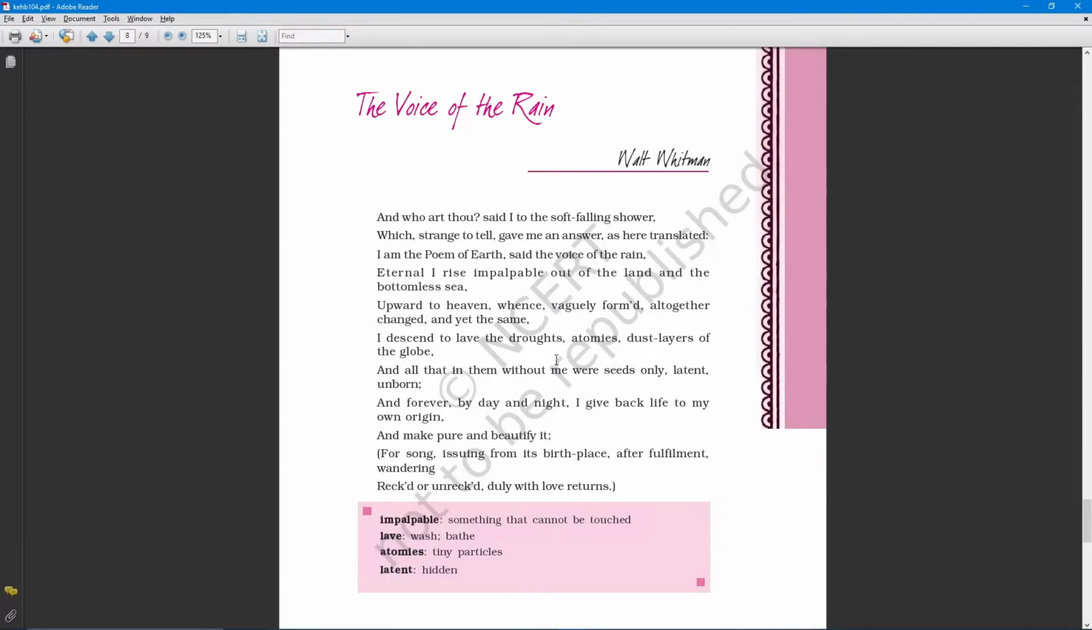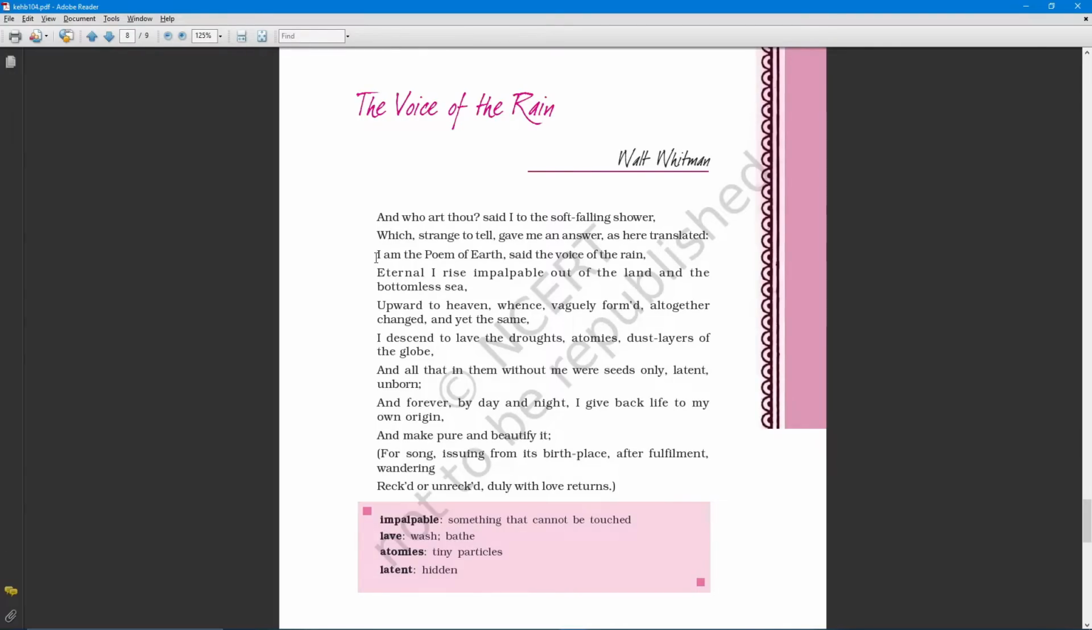So the poem starts in this way: "And who art thou, said I to the soft falling shower." Here, I is Walt Whitman, the poet, addressing the rain. Who art thou means who are you? "Which, strange to tell, gave me an answer as here translated." When the poet asked the question, who are you, the rain gave him an answer, and that is a surprise for the poet. And he translated the rain's voice language into normal English. So from here onwards the rain starts speaking.